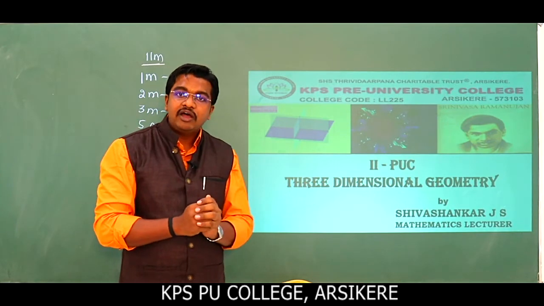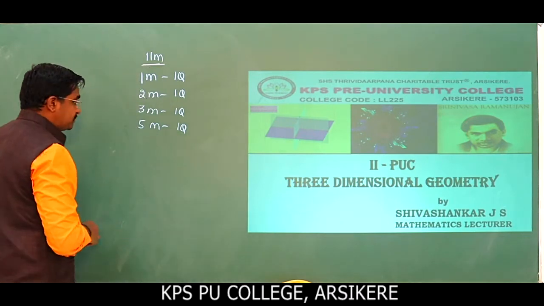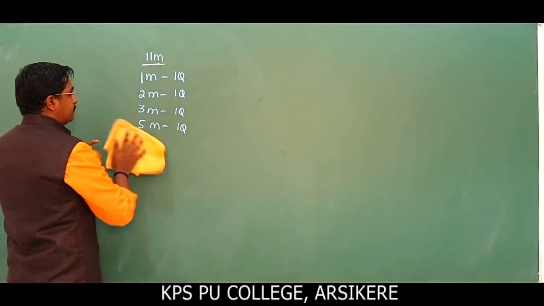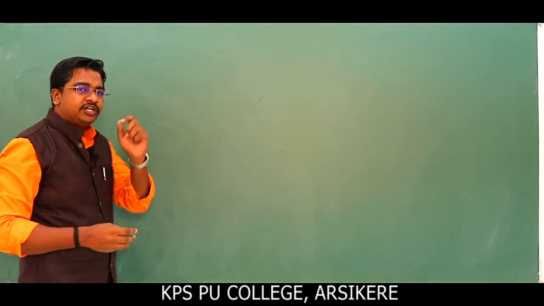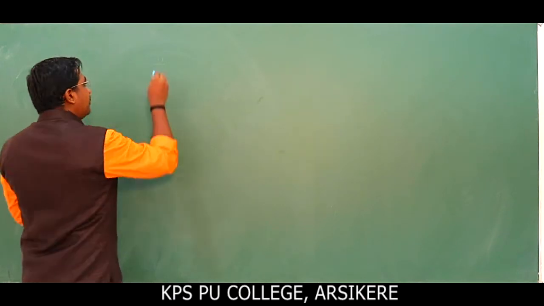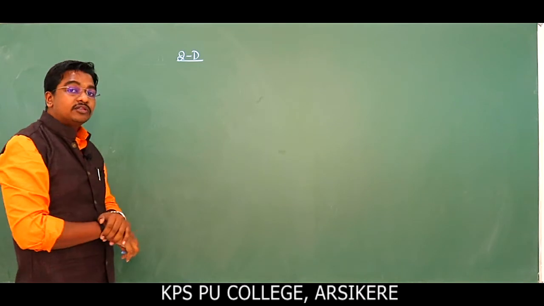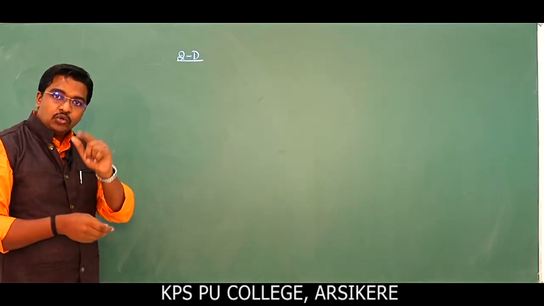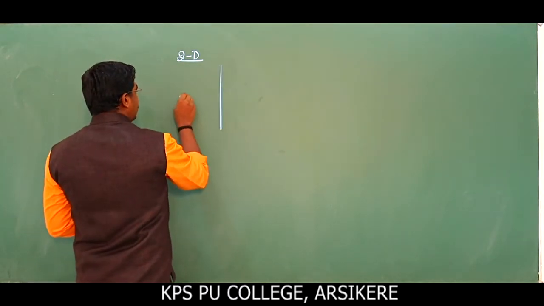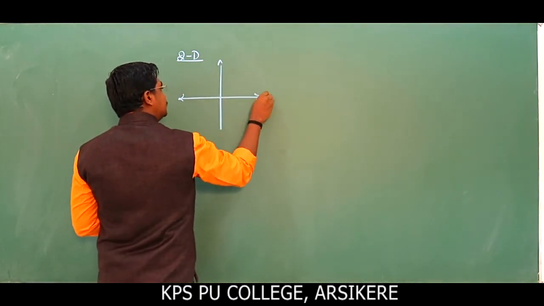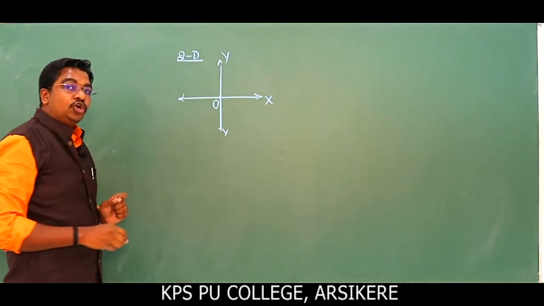Before going to that, we have a little bit of revision of the first PU concept. First, let's discuss two-dimensional geometry. In the previous first PU, you discussed straight lines and conic sections in two-dimensional geometry. Why do we call it two-dimensional? Because we have two mutually perpendicular lines. This is the x-axis, this is the y-axis.